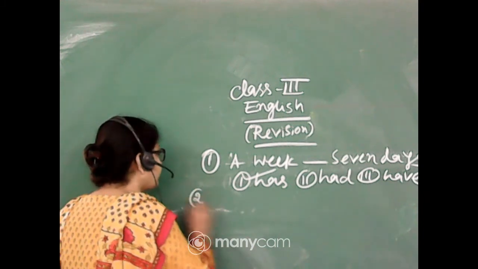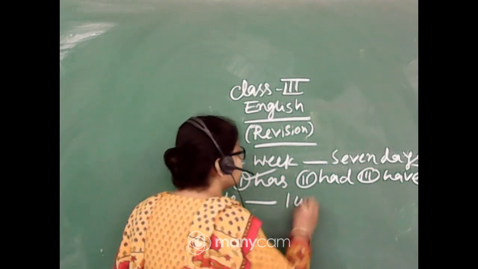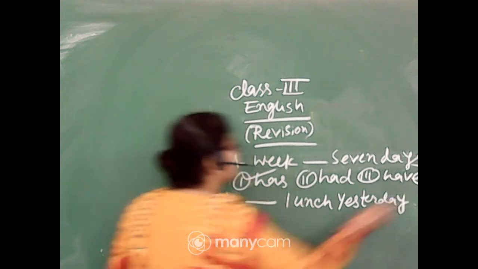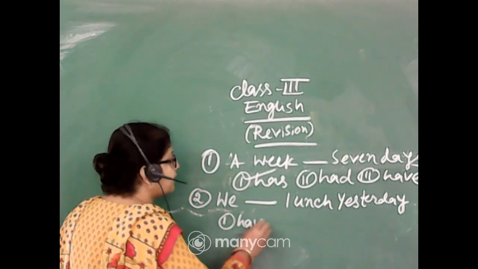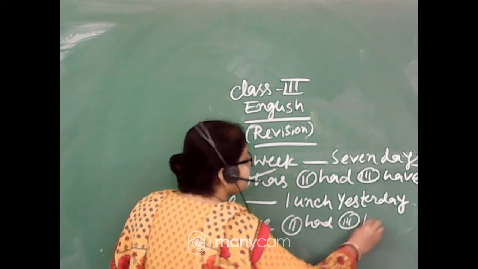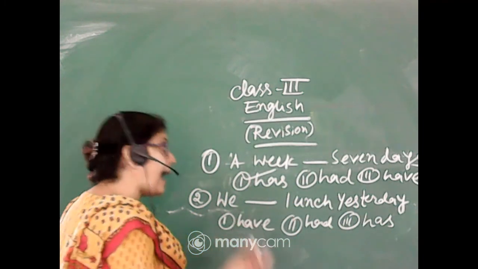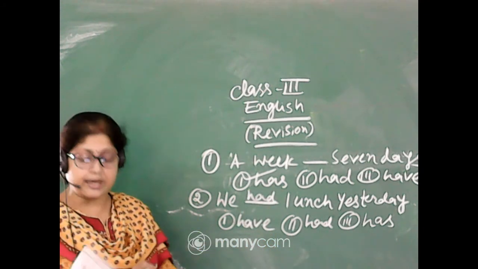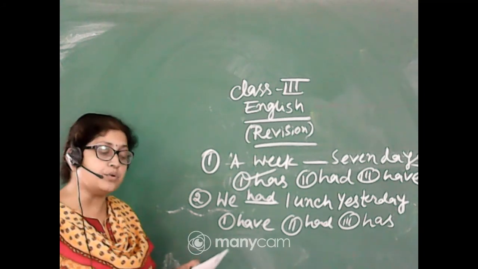Number 2, if I am telling that we dash lunch yesterday. Yesterday means past. So here also if I am giving options have, number 2 had and number 3 has. So we had lunch yesterday. You have to think like this, that when we are putting yesterday, at that time we have to think that we will put had.